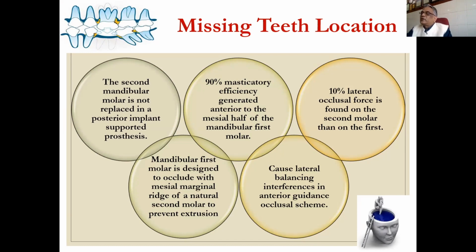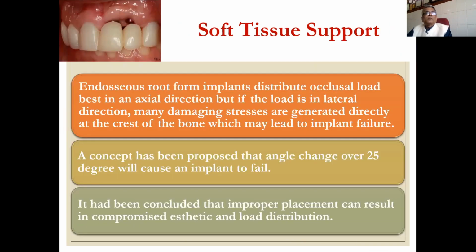Can cause lateral balancing interference in the anterior guidance of occlusal stream. Soft tissue support. Endosseous tooth form implants distribute occlusal load best in the axial direction. But if the load is in a lateral direction, many damaging stresses are generated directly at the crest of bone, which may lead to implant failure.